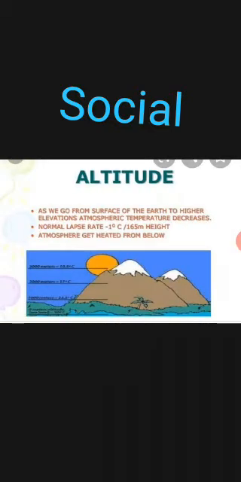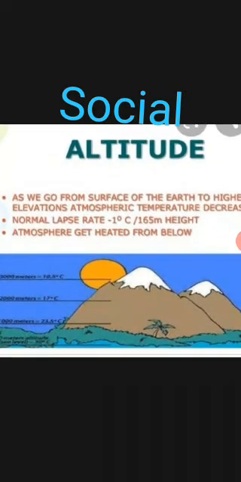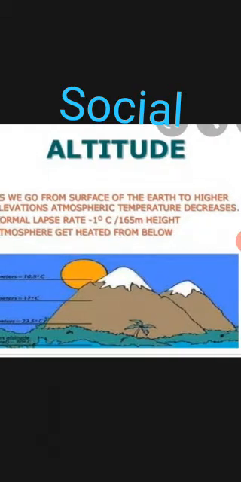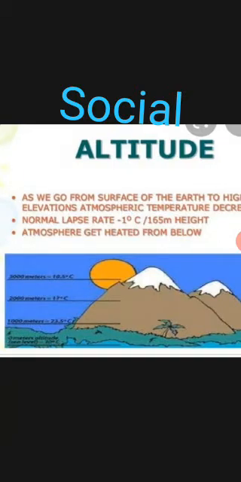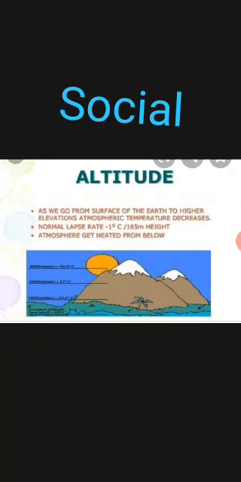Next factor is altitude. Altitude means the height of a place from the sea level. You can see in the picture. See, as we go from the surface of the earth to higher elevations, atmospheric temperature decreases. Normally the lapse rate is 1 degree per 165 meters of height. If you go 165 from earth and then another 165, like that it will be multiplied. The atmosphere gets heated from below only, isn't it? Okay.